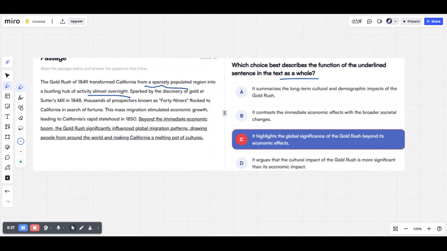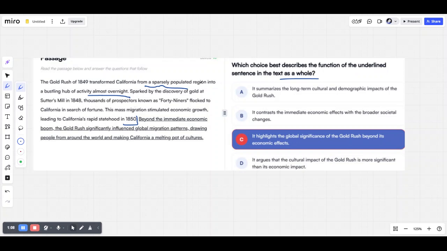So, if we were to analyze exactly this part, then we would understand that at the end of the 1840s, there was a gold rush in California, and it attracted a lot of people from around the country to come and look for gold. These guys were called 49ers, and it made California go from the least populated state to a very, very populated one. So let's analyze this sentence then.